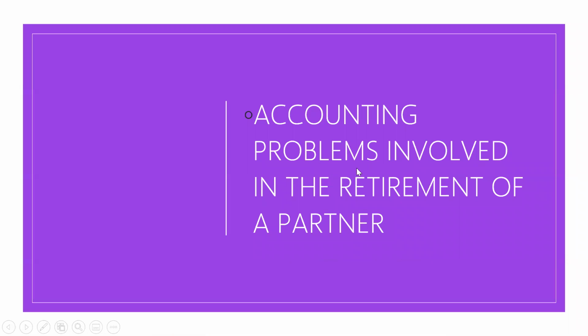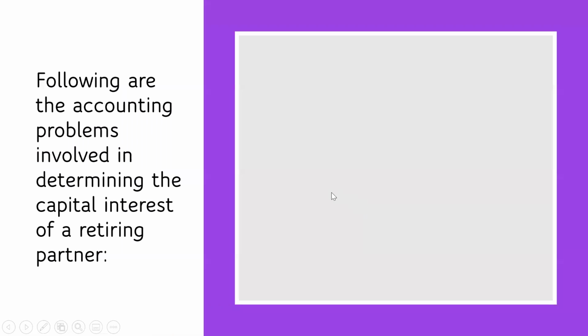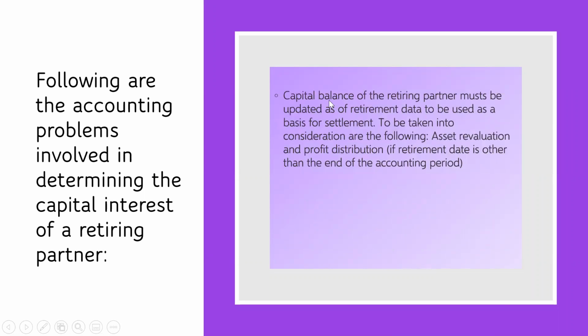Now, accounting problems involved in the retirement of a partner. So, the following are the accounting problems involved in determining the capital interest of the retiring partner. Basically, you have to make an adjustment first on the capital balance of the retiring partner, no? So, the capital balance of the retiring partner must be adjusted as of the retirement date to be used as the basis for settlement.